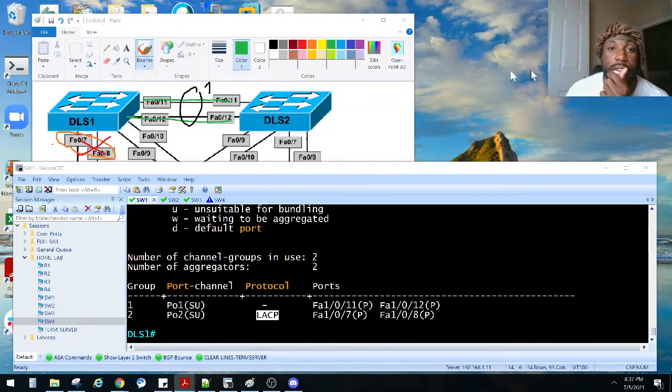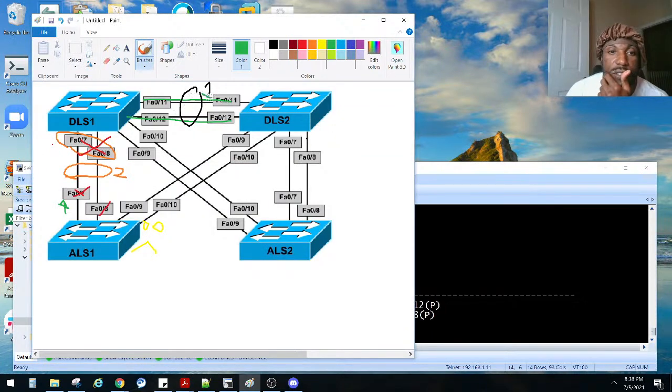We did port channel 1 right here, port channel 2, and then they want us to do port channel 3, 4, and 5. So let me go ahead and hurry up, right? Port channel 3 is between DLS1 and ALS2. So this is port channel 3 right here. And then they want us to use PAgP. We could force that, or we could just use the active and passive side. So I'm going to make this guy again passive, and this guy is active, because he got the sad face, he's going to be the passive side, right?